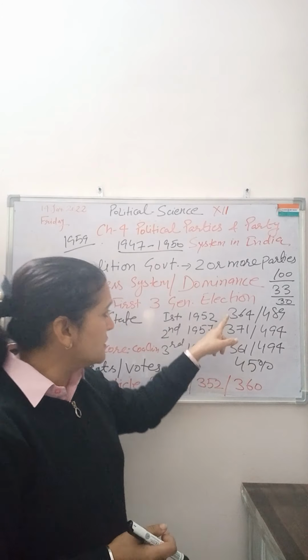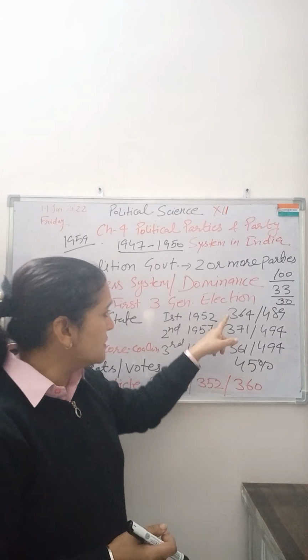If you see this chapter, Era of One Party Dominance, page number 31, there is a complete clear chart of these three consecutive elections, and the number of seats won by Congress.